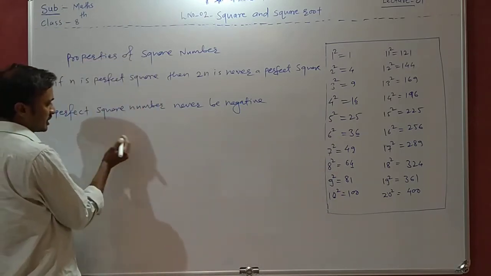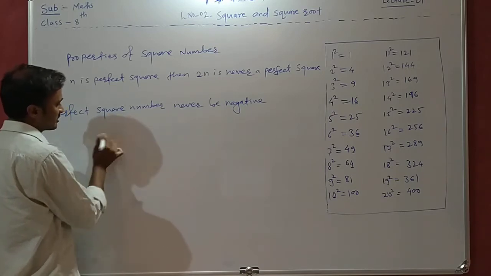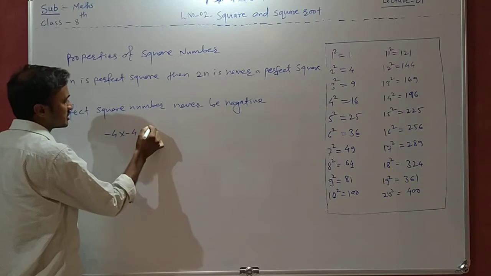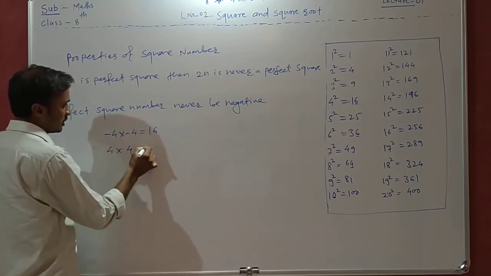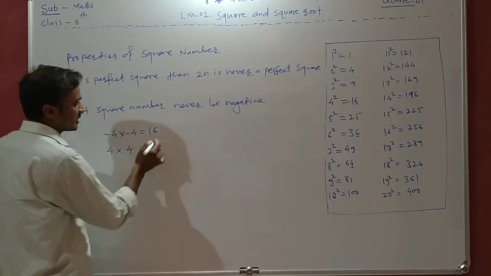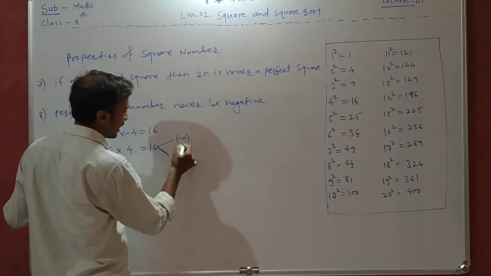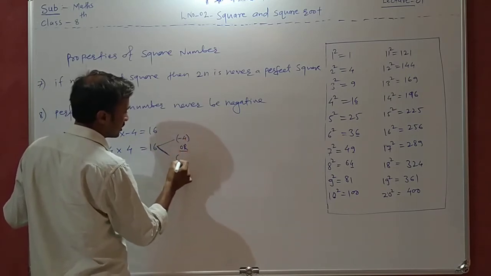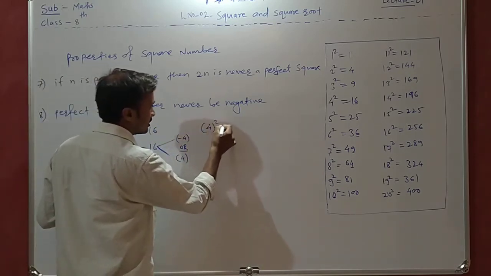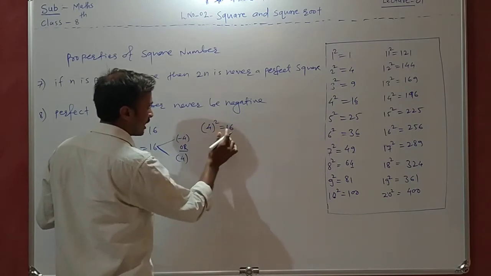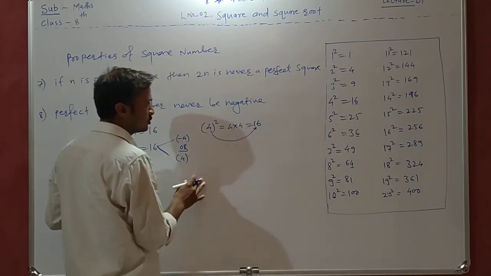Now suppose you see minus 4 multiplied by minus 4 is equal to 16, right? Plus 4 multiplied by plus 4, again we are getting 16. Means that 16 may be the square of minus 4, or it may be the square of positive 4. We see positive 4 square is equal to 16, and how? 4 multiplied by 4 is equal to 16.